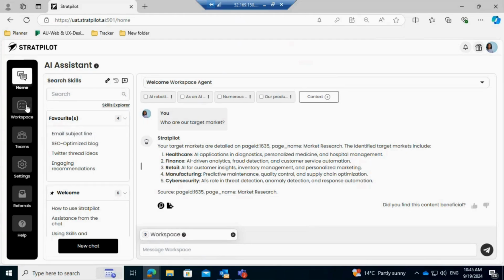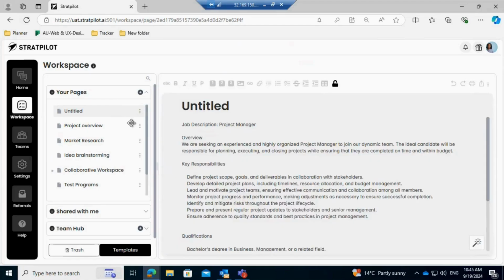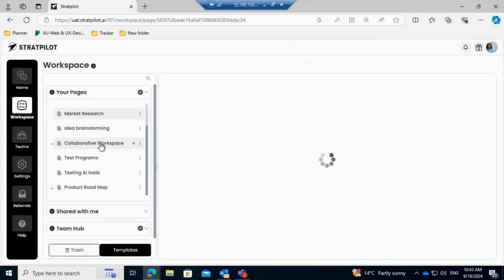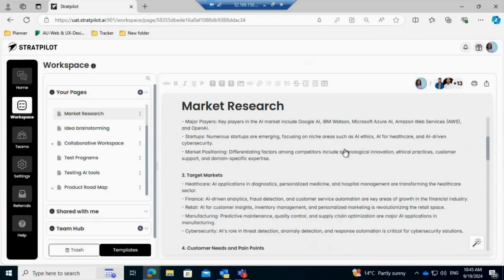Let's go back to the Workspace. Let's look for that document. Market research. Yes, here it is, this document, and here's our target markets. So I can either immediately find out that information on the chat, or from knowing where it is in the document, I can then go to that document and find that information and tweak it, continue working on it.